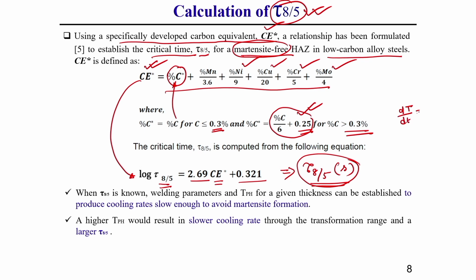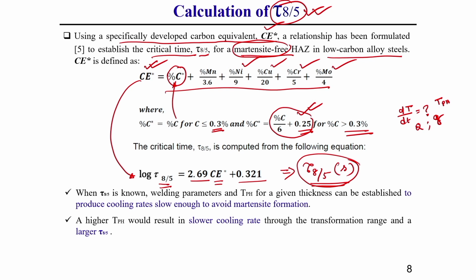So, this cooling rate once you know, then based on this cooling rate you can estimate what? You can estimate this, because this cooling rate depends on preheating temperature. I have already shown you in the previous calculation of cooling rate, it depends on preheated temperature, it depends on welding parameters, that means Q, that means eta VI, welding speed. It also depends, for thin plate, on the thickness of the plate G. So, these are the different parameters.